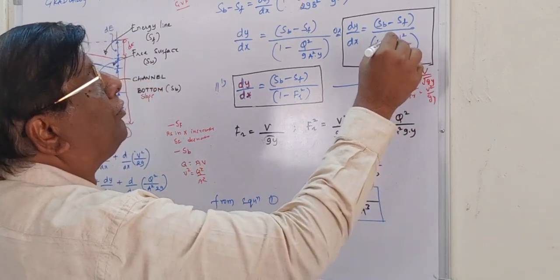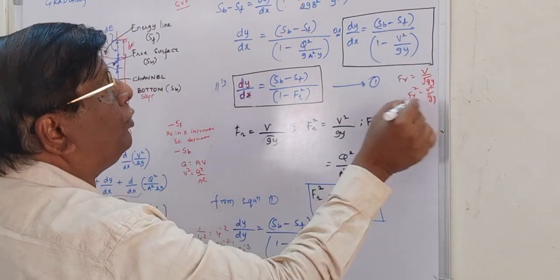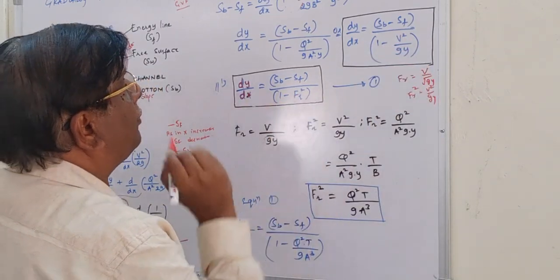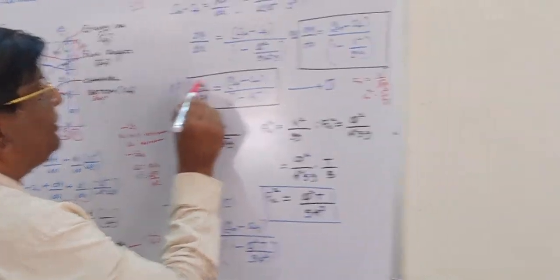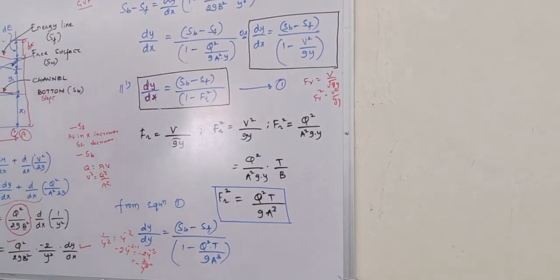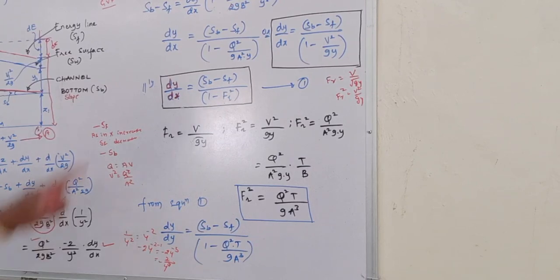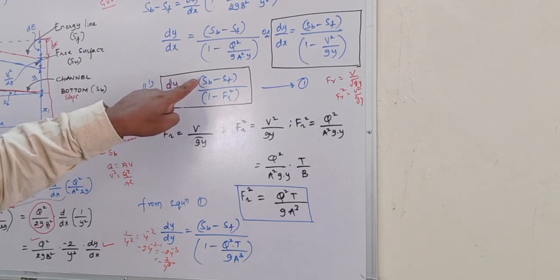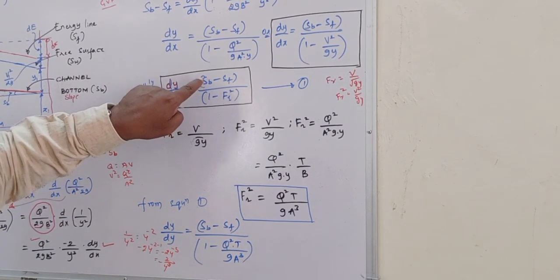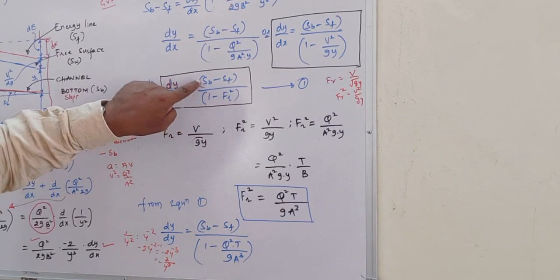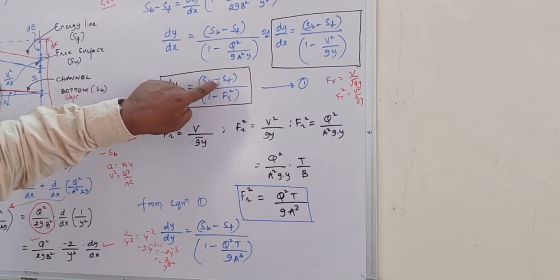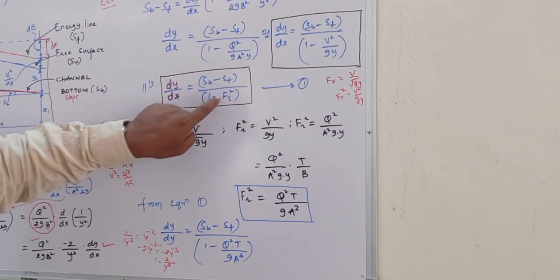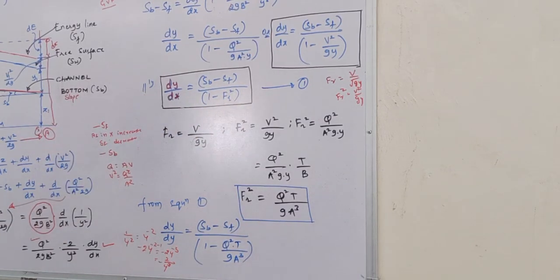So instead of V square by gy, you put Fr square, that is the Froude number. So the final equation for the gradually varied flow is dy by dx equal to the difference in channel slopes, that is the channel bottom slope minus energy slope, divided by 1 minus Fr square.